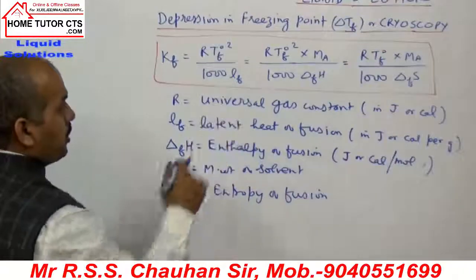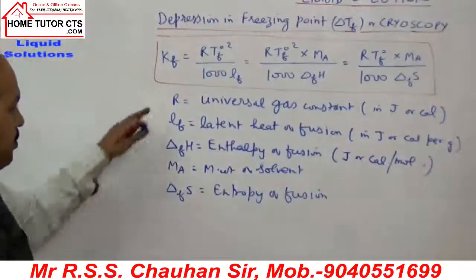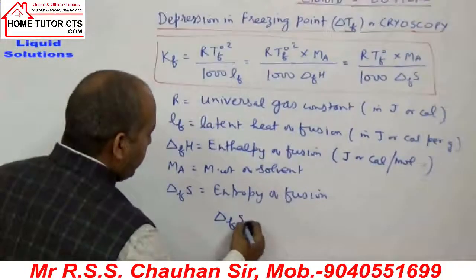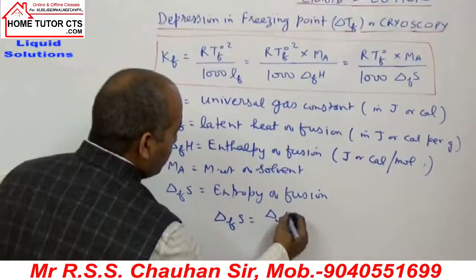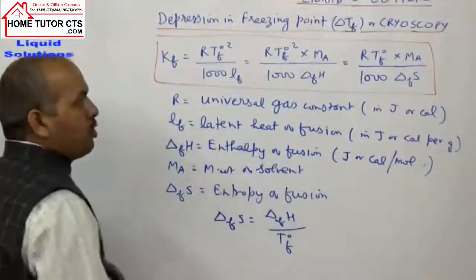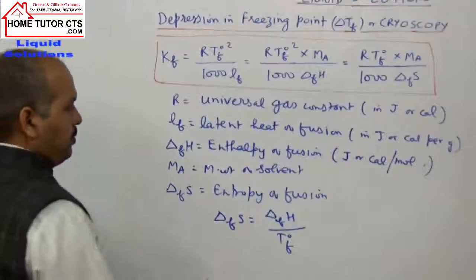Okay. So in the given relation, what is this delta SF? Enthalpy of fusion by T naught, the fusion temperature or freezing point temperature.